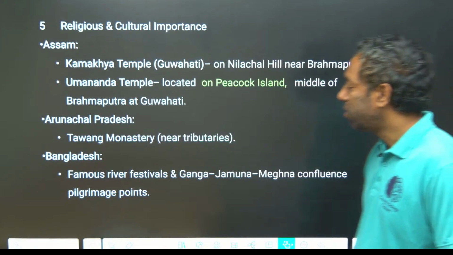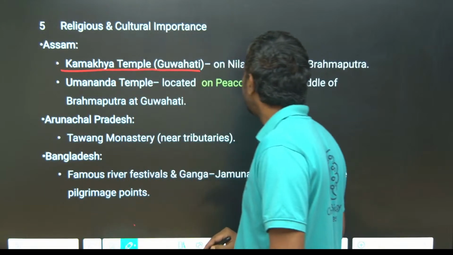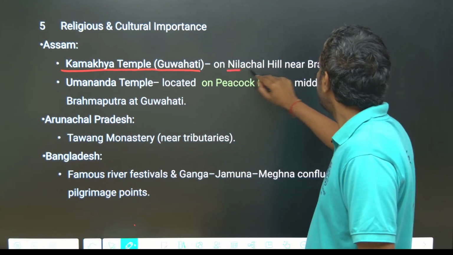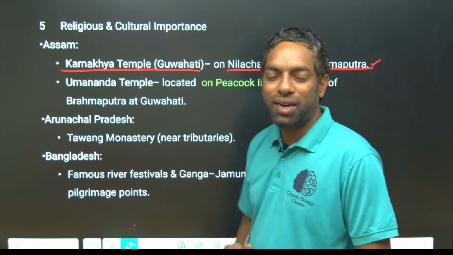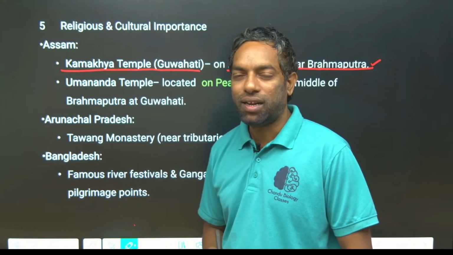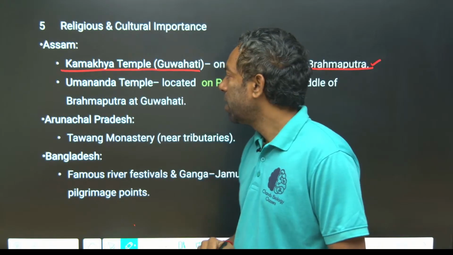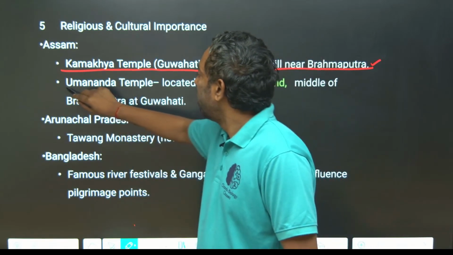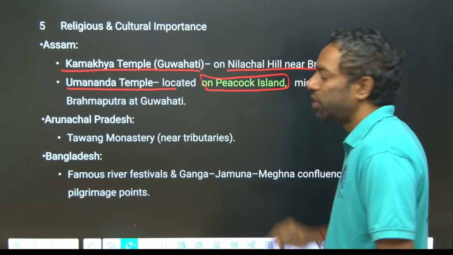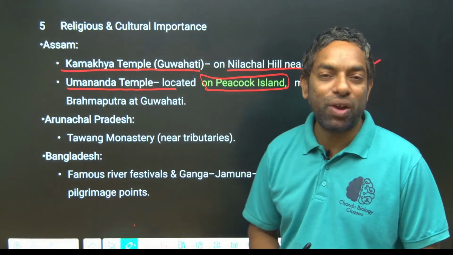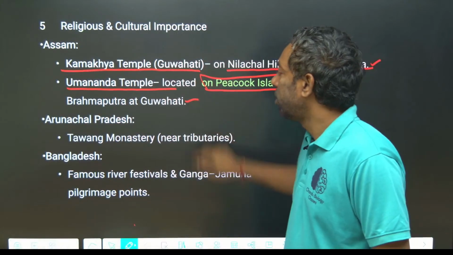Kamakhya temple, Gauhati. The Brahmaputra river flows near Kamakhya temple, Gauhati. Nilachal hills are near the Brahmaputra. Guys, mostly temples and religious reforms, cultural activities took place on the river banks of the Brahmaputra river. Umananda temple is located in Peacock Island. They can ask you which one of the following, where Peacock Island is located. Peacock Island is located in Assam, guys, in Gauhati.